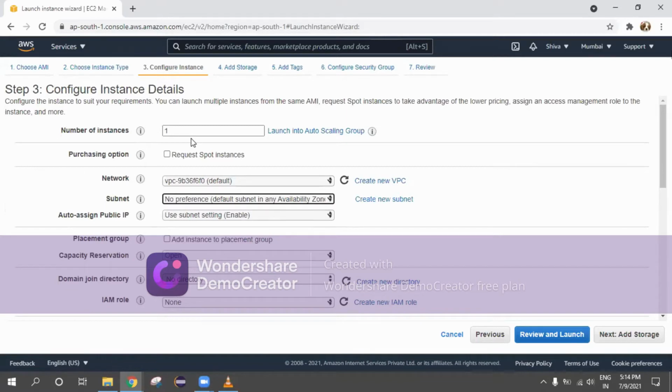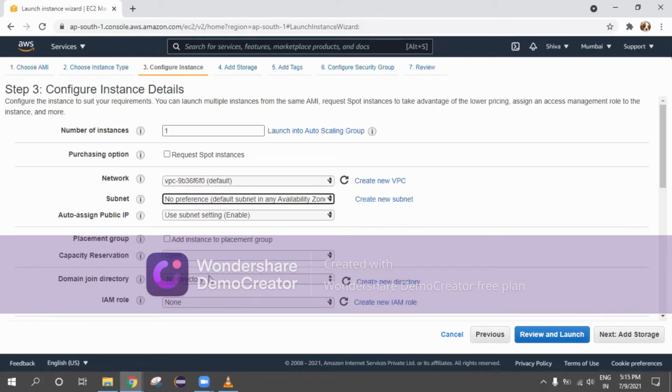But when we are creating a free tier instance, you can go with the default availability zone. No need to select a particular zone. By default, select the zone which is available for your free tier. Okay. There is no domain directory available for us right now. In this page, we are not going to make any changes.